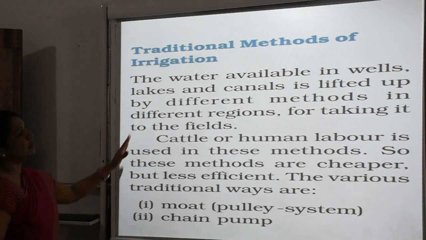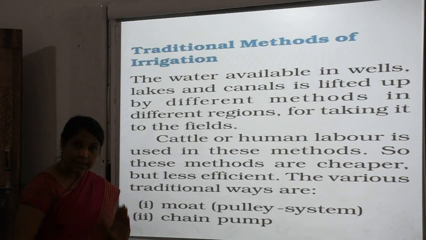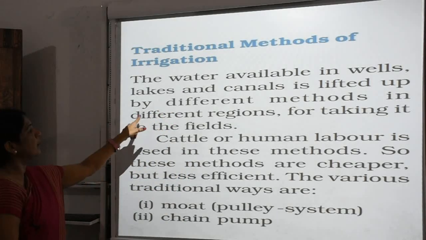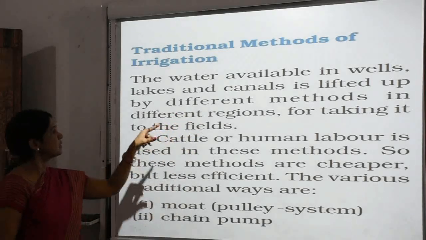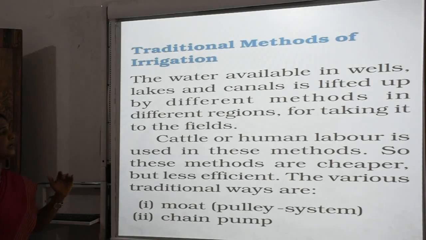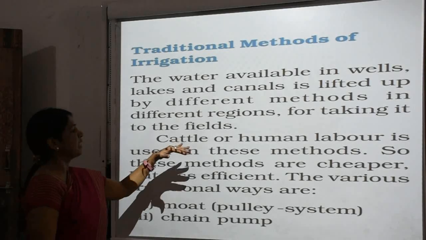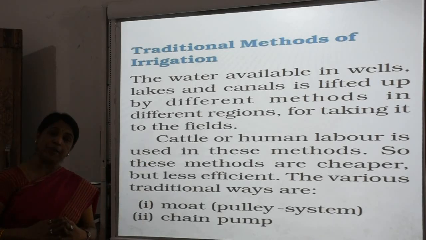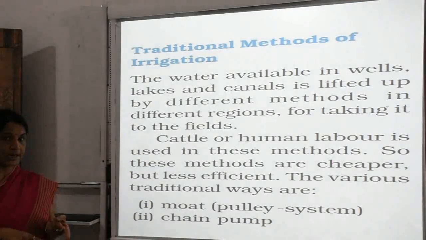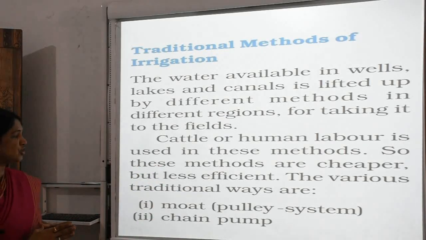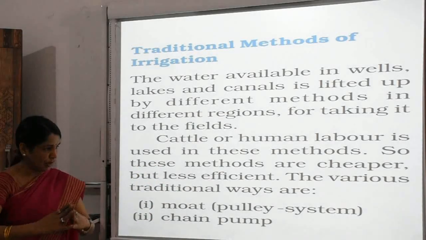First, the water available in wells, lakes and canals is lifted up by different methods in different regions and taken to the fields. Cattle or human labor is used in these methods, maybe cattle, maybe human. So these methods are cheaper but less effective.